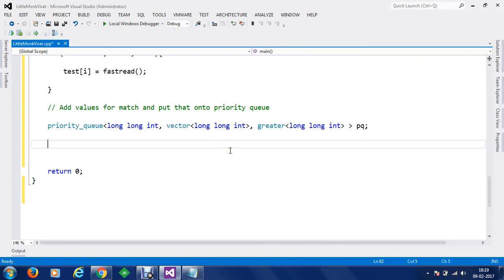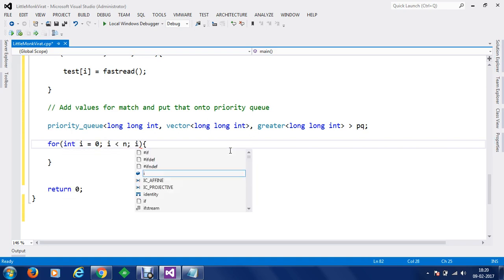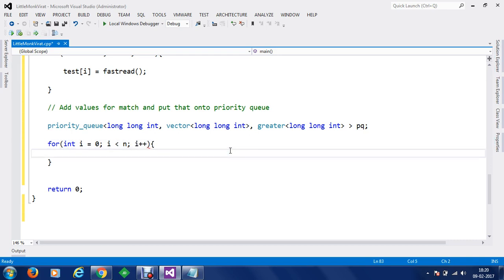What next we have to do is, let's say we are going to add elements to the priority queue. Let's put the values onto the priority queue. Let's create a for loop, and for the for loop here we are going to create the for loop again. Integer i is equal to 0, i smaller than n and i++, and for this we are going to put the values onto our priority queue. We are going to use priority queue dot push, and we are going to push the value, and before pushing the value we have to add the values.